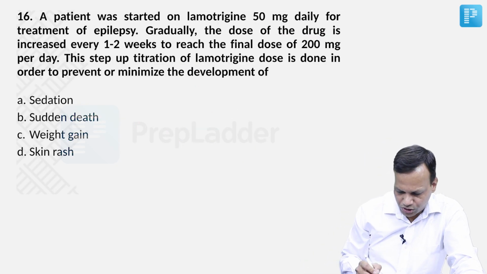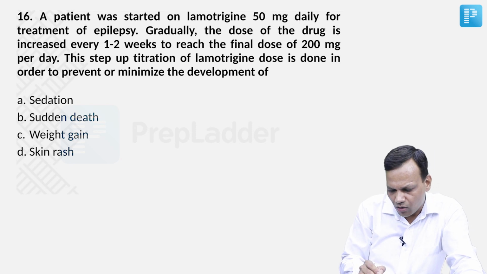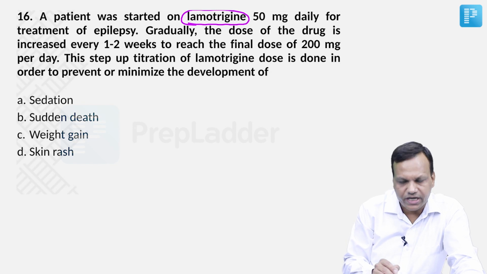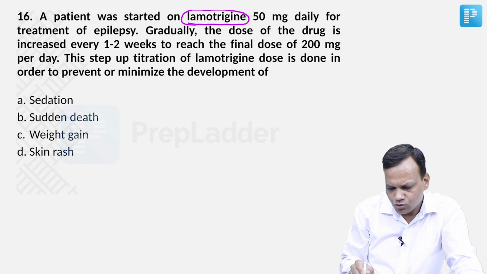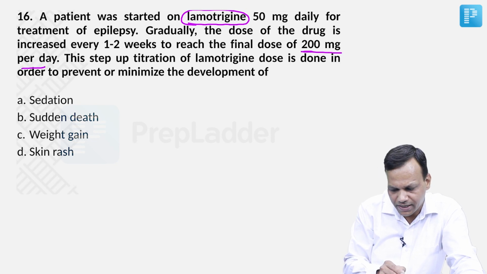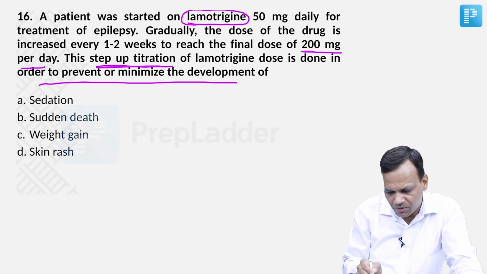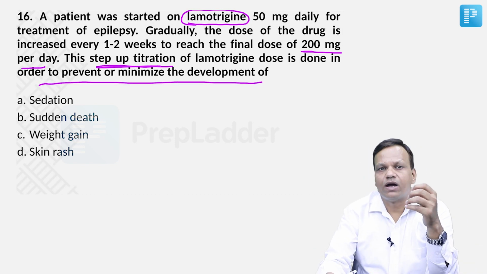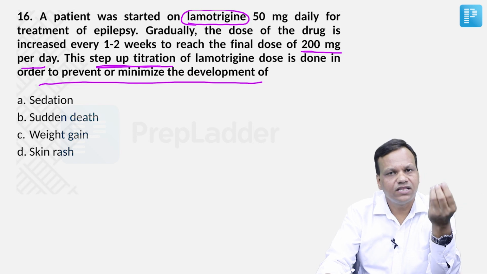Okay. Moving to the next question. A patient was started on lamotrigine 50 mg daily for treatment of epilepsy. Gradually, the dose of the drug is increased every 1 to 2 weeks to reach the final dose of 200 mg per day. This step-up titration of lamotrigine is done in order to prevent or minimize the development of what? Why do we not give lamotrigine at full dose right in the beginning?